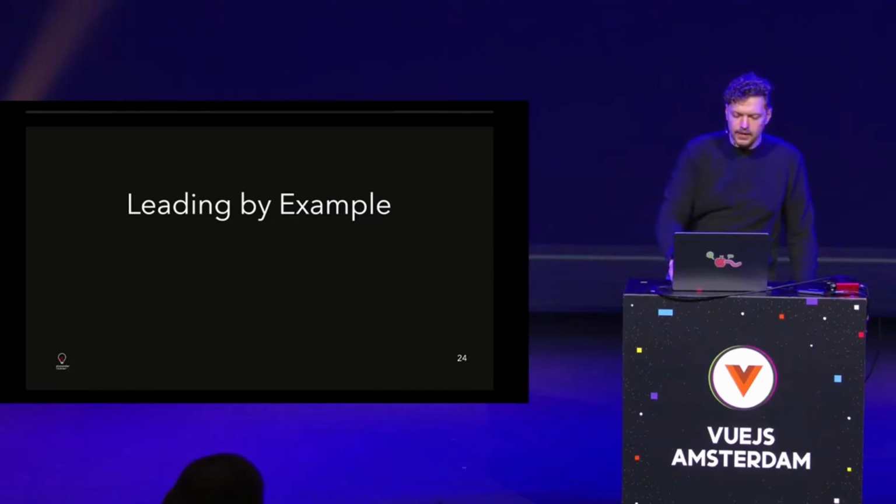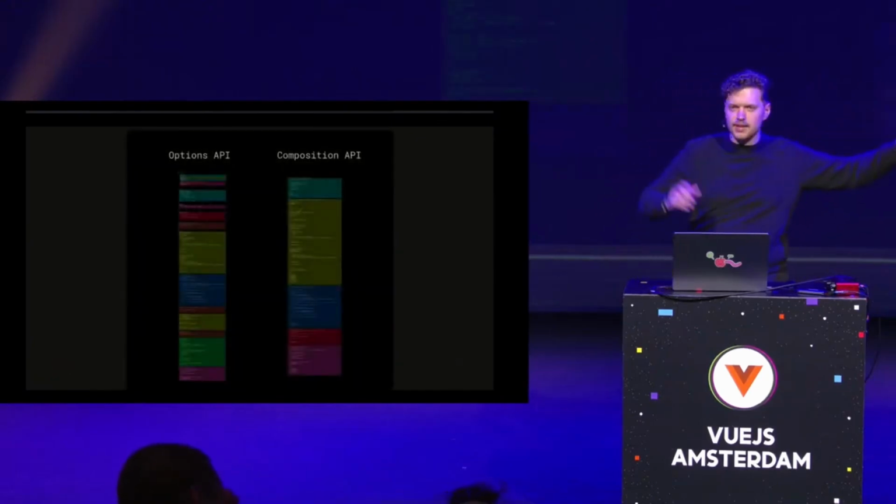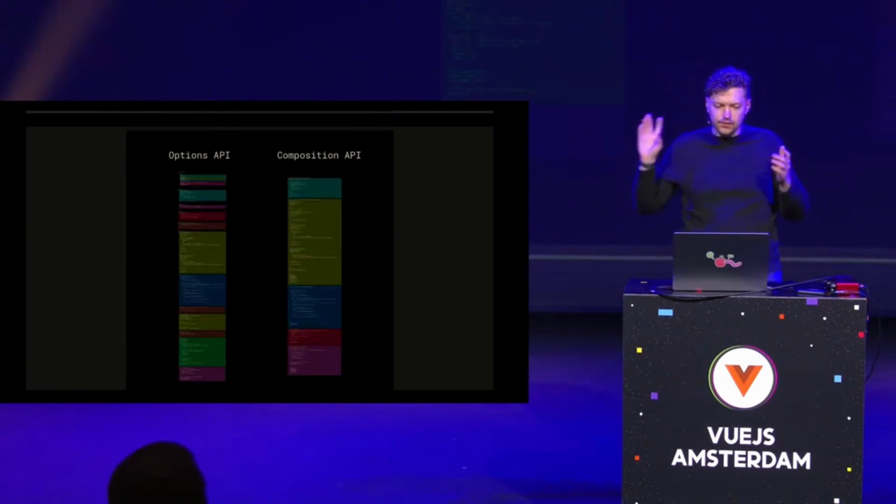And I said, yeah, let's do leading by example. And some of you might know this screenshot here, right? Options API, Composition API. In the light mode version, I inverted that.